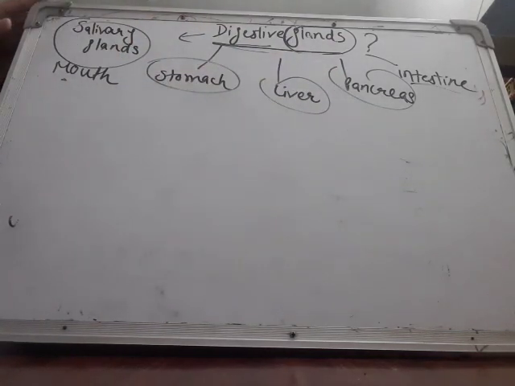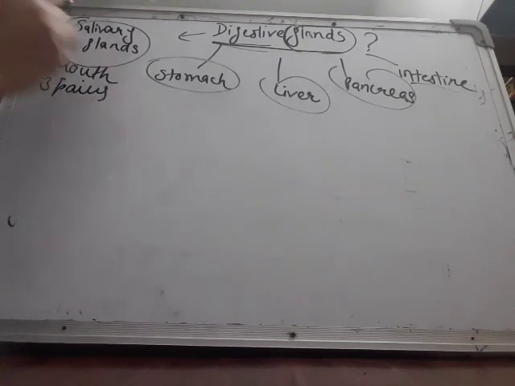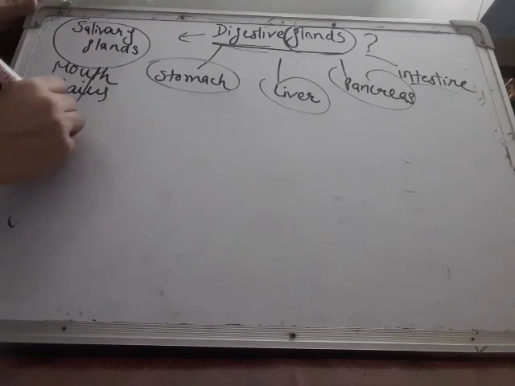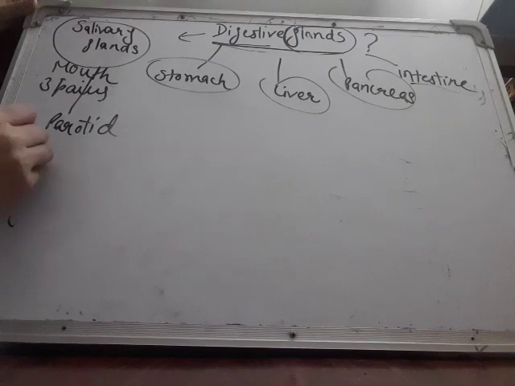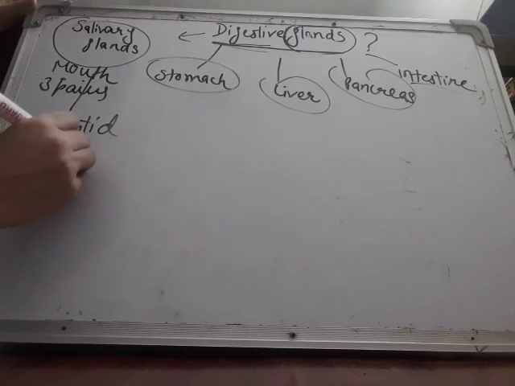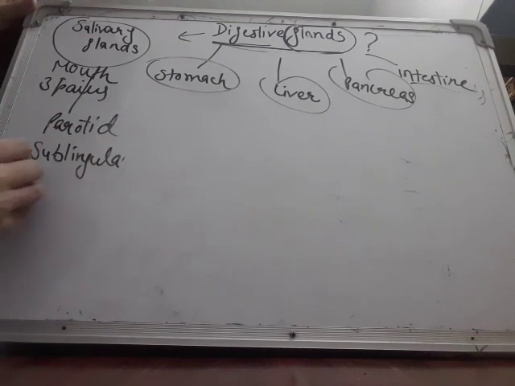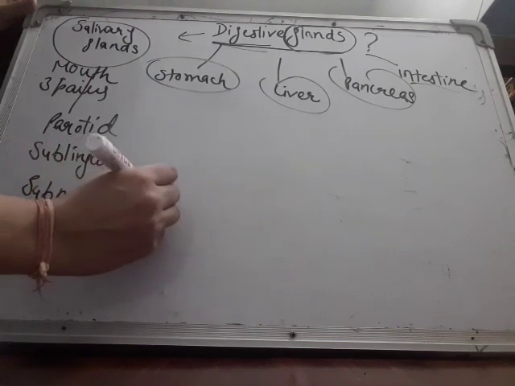So let us study the salivary glands. These are glands found in the mouth, and there are three pairs of salivary glands in our mouth. What are those three pairs? Parotid glands, the largest one, sublingual glands, and submandibular glands.